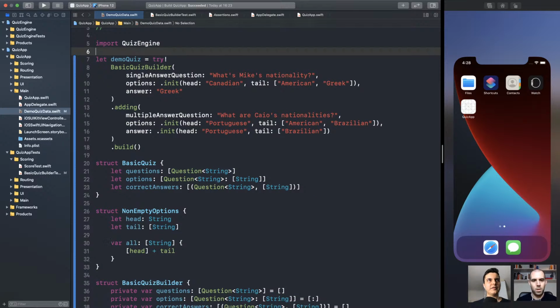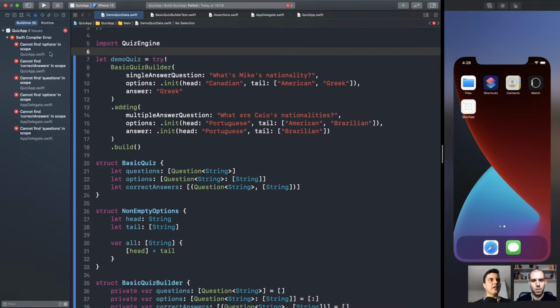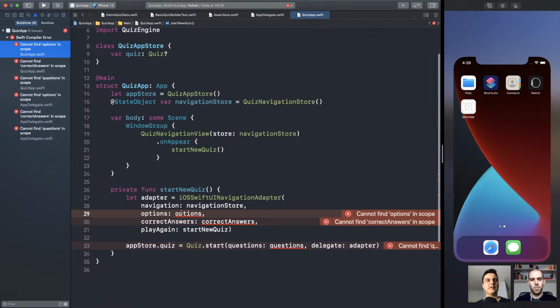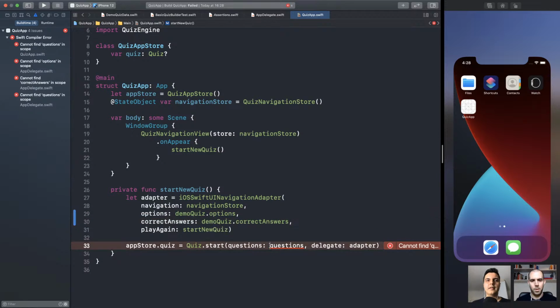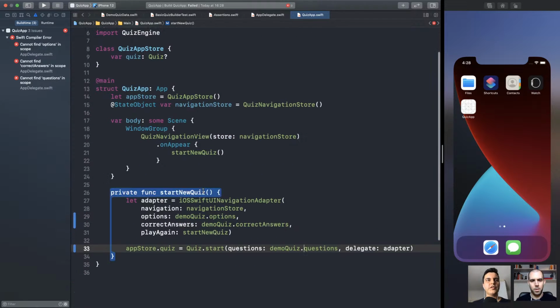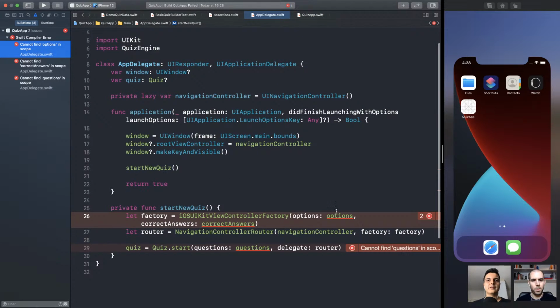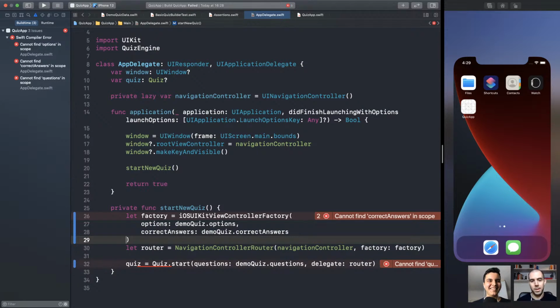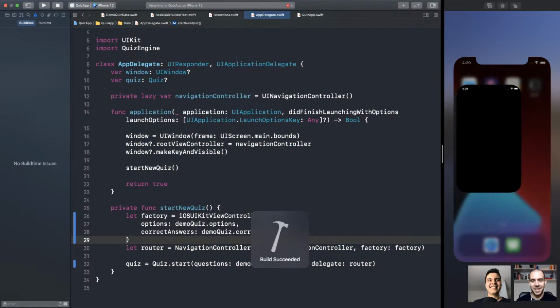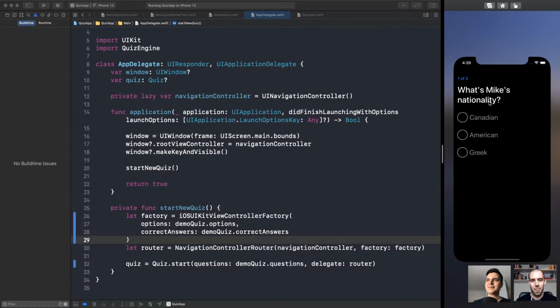Let's remove these primitives. Let's fix the composition root. Instead of accessing those primitives directly, we can use demo quiz options for the SwiftUI composition and the UIKit composition. Does it make sense? What are we doing here? That's it. Yeah, I mean, it should, right? Exactly. Let's run the app. Boom, still works.